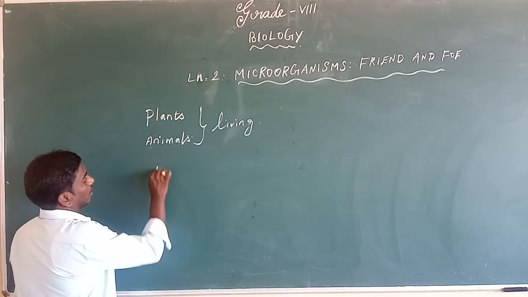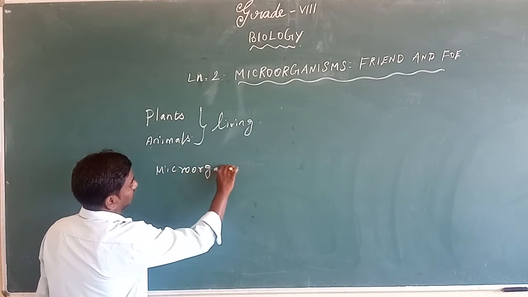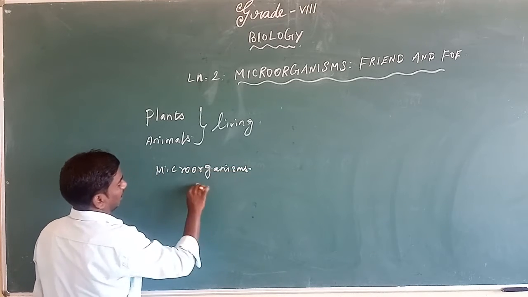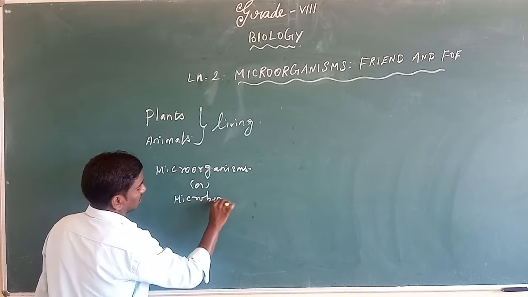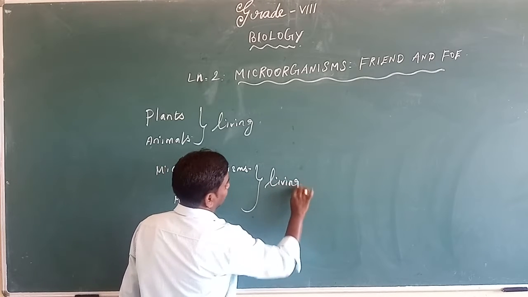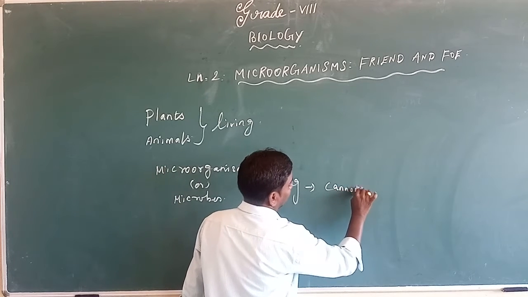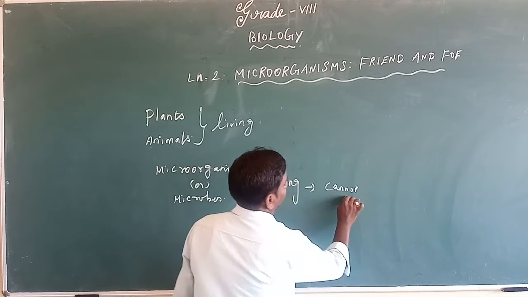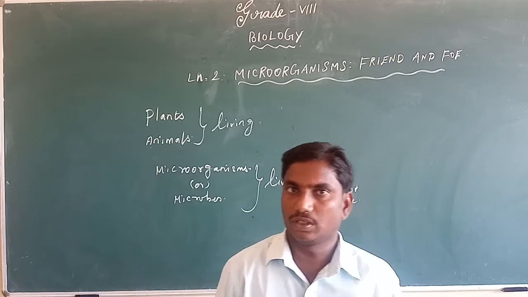Microorganisms or microbes. This is also a living organism, but we cannot see it with our eyes. Have you understood?